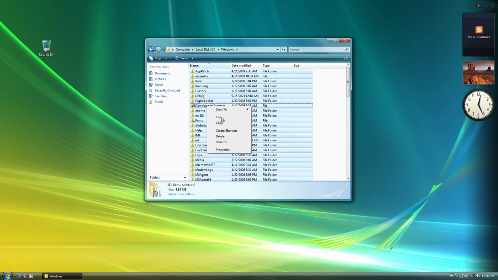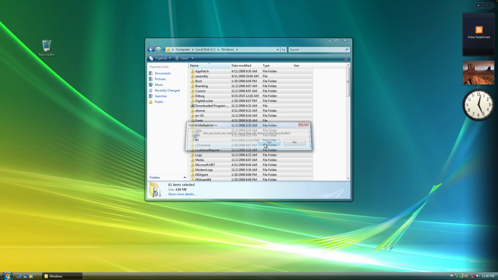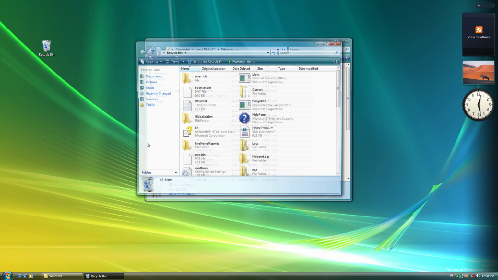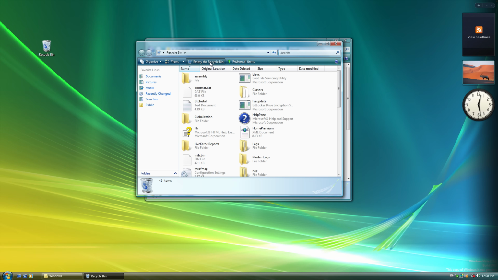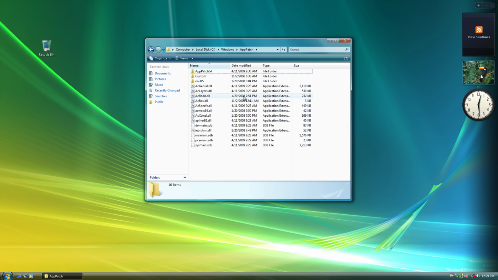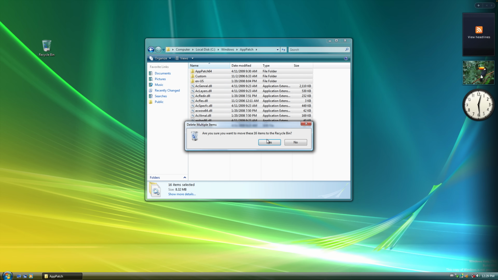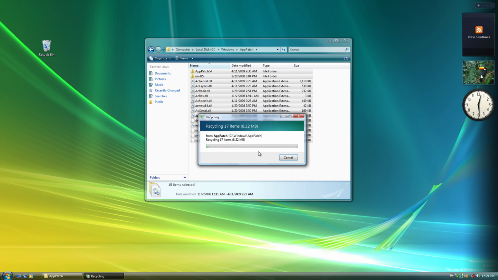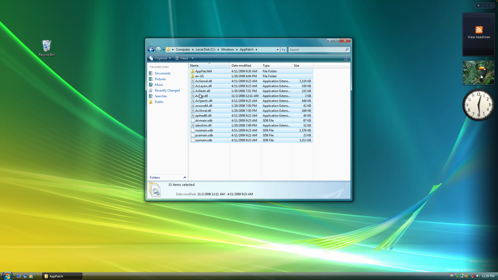So let's open the Windows folder and delete stuff. Okay, so this way we have deleted like 43 items. Let's delete all of them. And now I'm gonna individually go and select everything and delete just to get some extra items. But this part might be a bit boring, so I'm gonna skip forward.